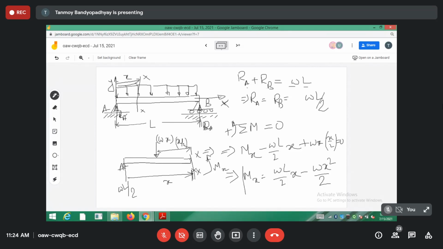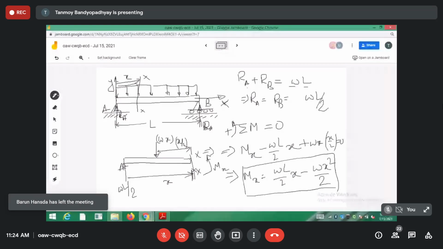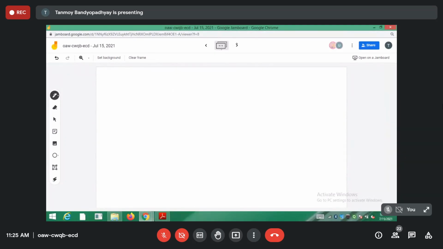This is the first thing as we had done in the derivation of deflection of beams. Initially you have to find out the expression for the moment of the beam at a span length x. So what is Mx now? Mx is EI d2y by dx2. So EI d2y by dx2 is equal to Mx. The expression for Mx is WL by 2 into x minus Wx square by 2.